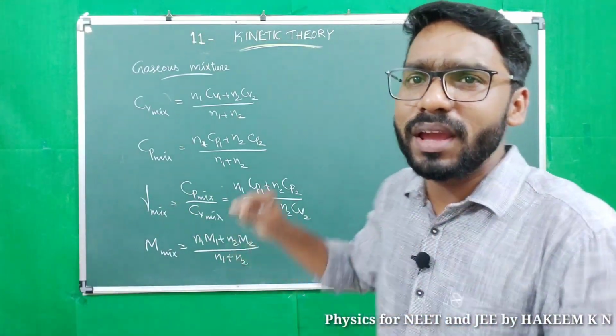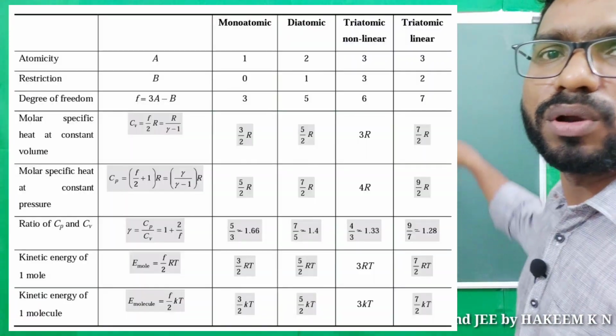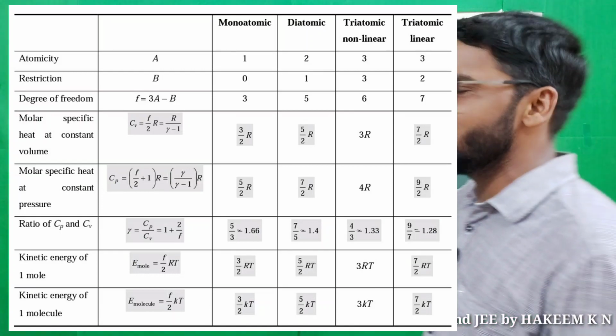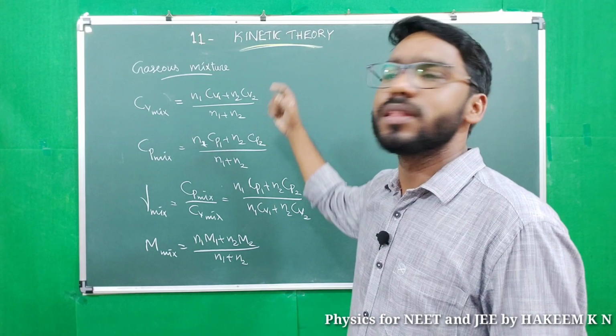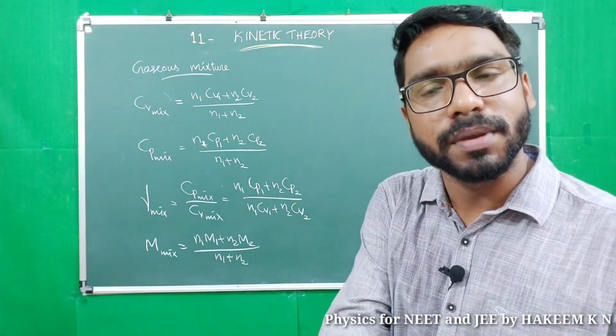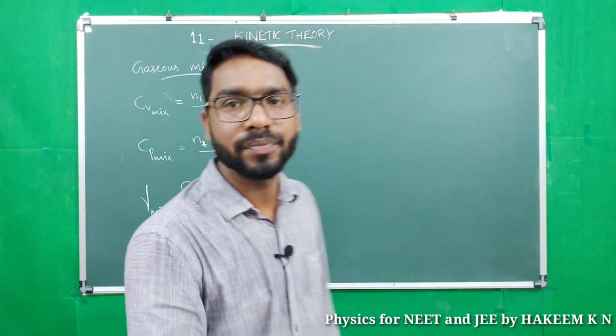And you just learn by heart the table that I already told you just before. Then you can give CP, CV of all the molecules here. Then you will get gamma mix, CP mix, CV mix. Okay. Next,